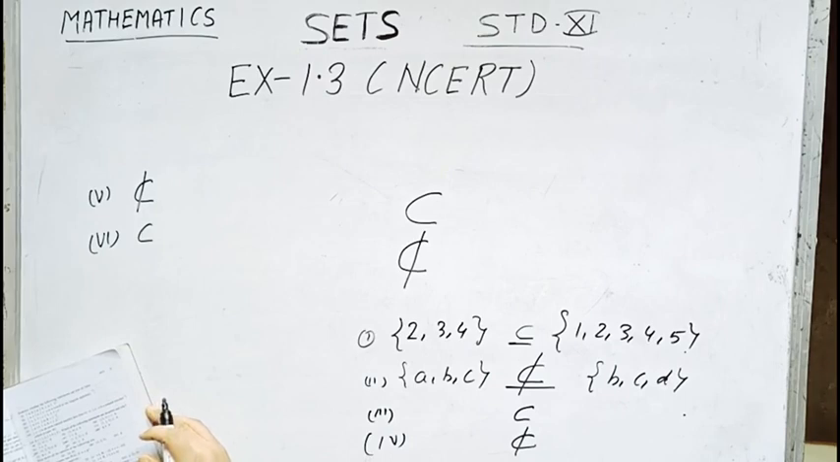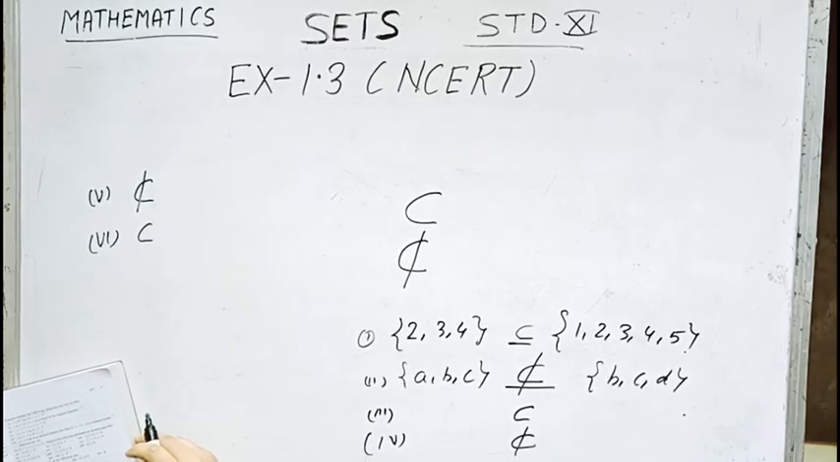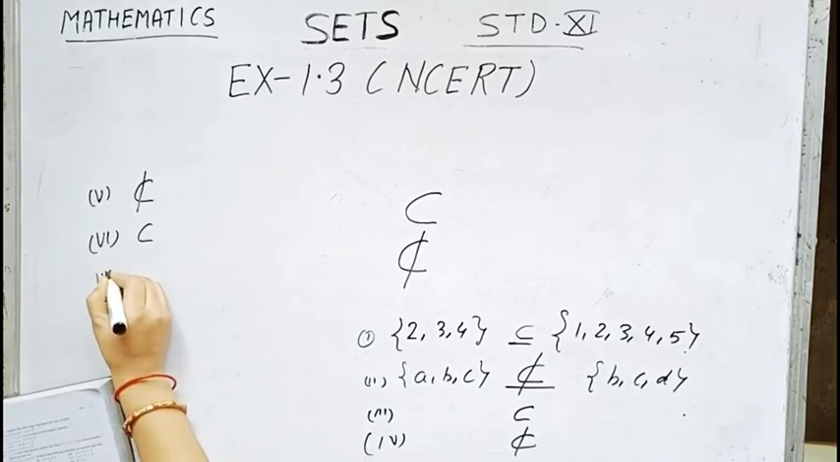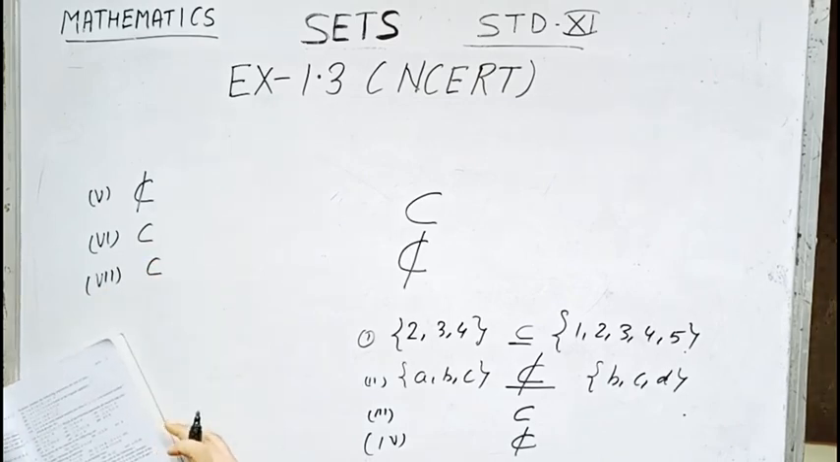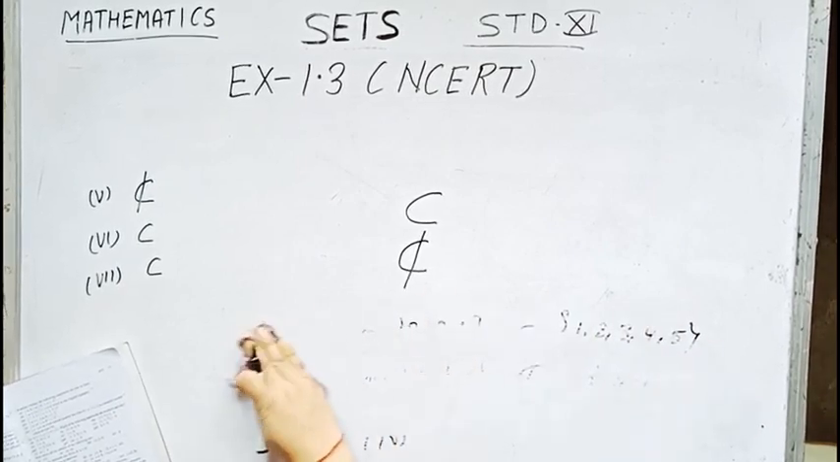Number 7, {x : x is an even natural number}, and the second set is {x : x is an integer}. Obviously in the integers we will get all the even numbers also, so number 7 also is a subset. I think you understand children. This is very easy children. You should try to attempt it on your own.